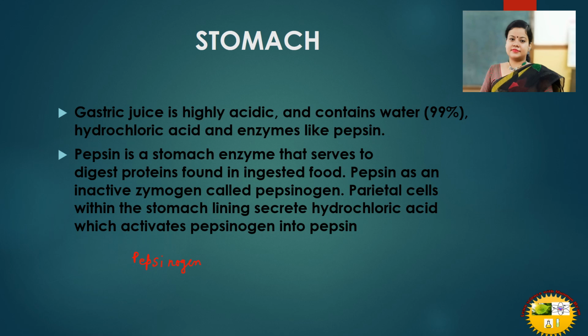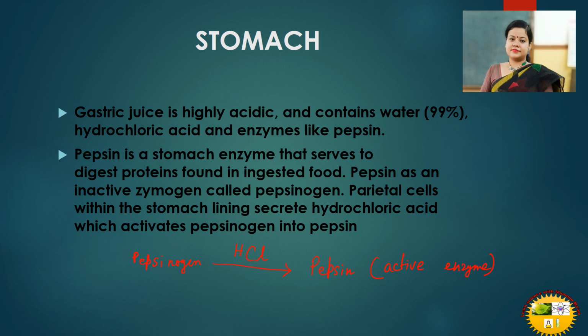This pepsinogen, in the presence of hydrochloric acid, whose formula is HCl, capital H, capital C, small l, is converted into the active enzyme, that is pepsin. Pepsin is the active enzyme.